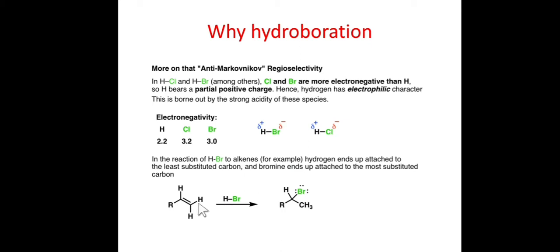So when HBr adds to the double bond, it adds in such a way that the hydrogen goes to the carbon having more substituents. Okay, that's why the more stable carbocation will be formed over here and the hydrogen will attach over here, and the negative part will go to the carbon which is less substituted or having more number of hydrogens.